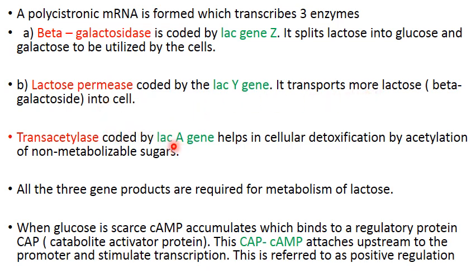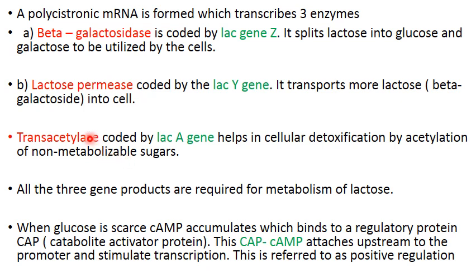The third structural gene which we have is the lac A gene, that is going to synthesize the third enzyme, that is trans acetylase. And what is the function of trans acetylase? It is going to add acetyl groups to sugars which are not needed by the E. coli, non-metabolizable sugars, that is you have glucosides, you have alpha galactosides. So such sugars will be attached by acetyl groups. As a result, they will not be metabolized.